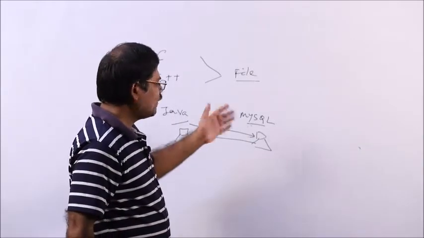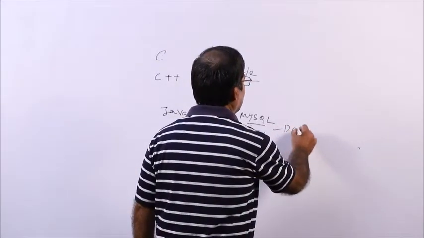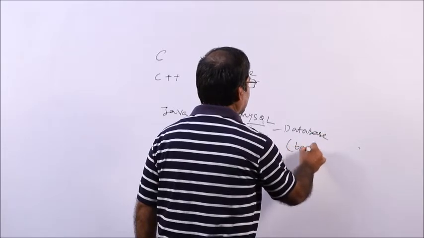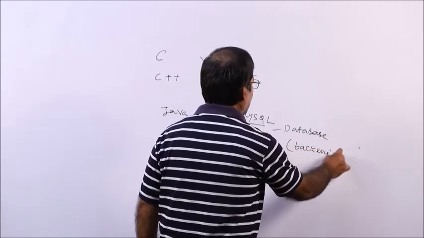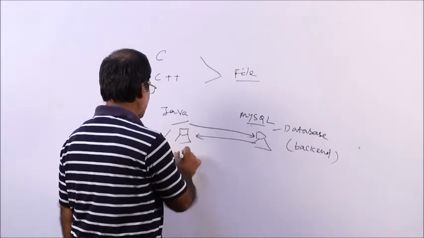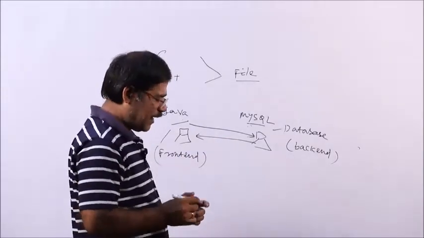So, the concept is that the database is used as a back end. Database is called what? Back end. And the programming language is what? It is a front end. The programming language is the front end and the database is the back end.